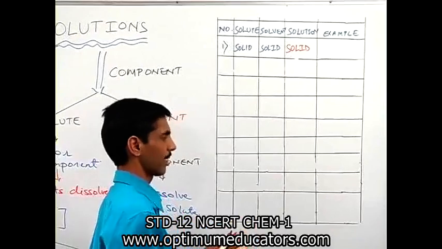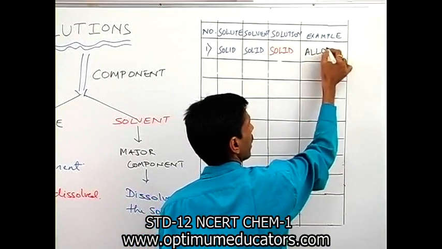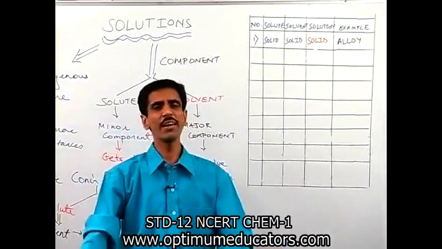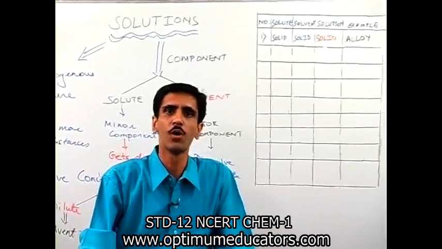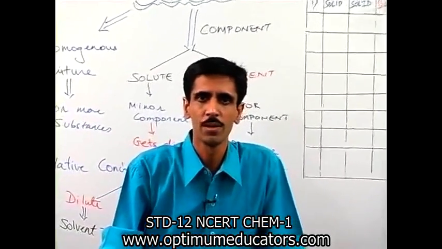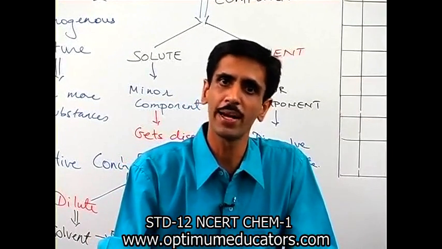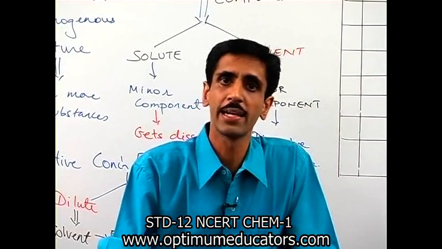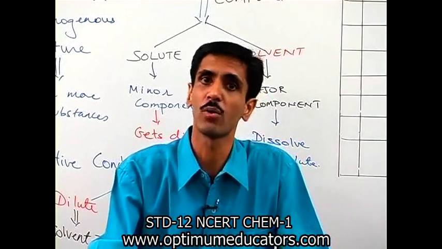And here I would like to give an example, a very simple example. Everybody will relate to this, and that is alloy. What is an alloy? It's a mixture of two or more chemical elements. At least one of them must be a metal. कम से कम एक मेटल होना ज़रूरी है, और कितने भी नॉन मेटल्स हो सकते हैं, लेकिन कम से कम एक नॉन मेटल होने के साथ साथ मेटल होना ज़रूरी है.